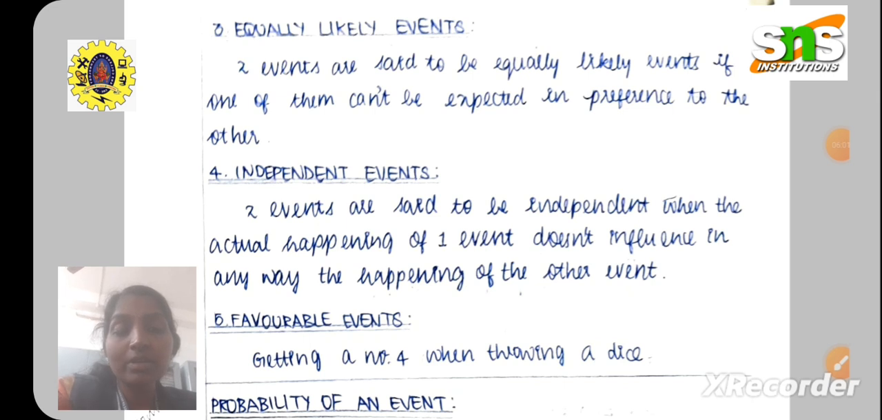And final one is a favorable event. Getting a number 4 when throwing a die is called as a favorable event, or else whatever given in the question we will name it as a favorable event. So whatever events are favoring to us, we will name it as a favorable event. These are the types of events. First one is exhaustive events, second one is mutually exclusive events, third one is equally likely events, fourth one is independent events, and fifth one is